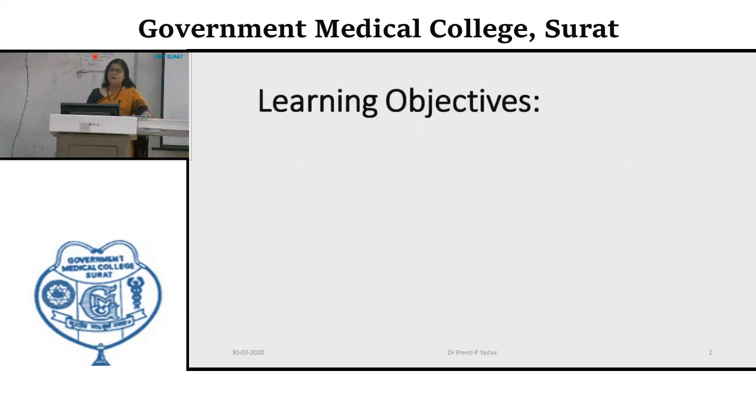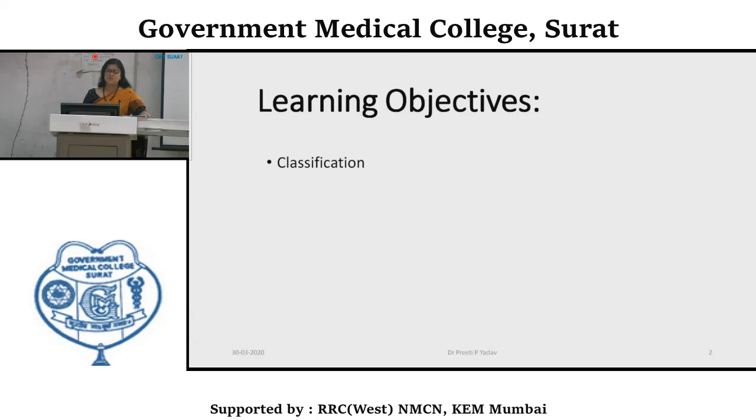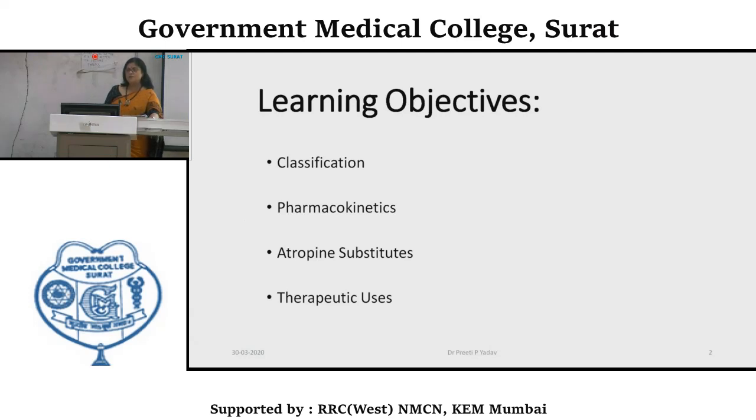With the learning objectives in this particular session, all learners should know the classification of various anticholinergic agents available, their pharmacokinetic properties, various atropine substitutes, and the therapeutic uses and pharmacological actions of anticholinergic agents. This lecture will be taken in two parts. So today we will start with the first part of anticholinergic agents.